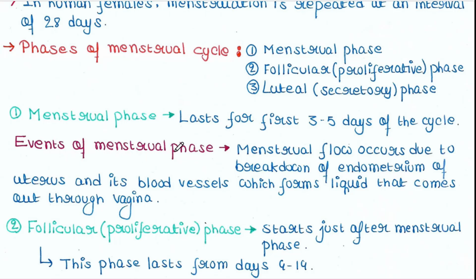So what are the events of the menstrual phase? Menstrual flow occurs due to breakdown of the endometrium of the uterus and its blood vessels, which forms a liquid that comes out through the vagina. The wall of the uterus is called the endometrium. A part of it gets broken down during this time. The broken endometrial tissues as well as a few associated blood vessels come out through the vagina in liquid form.